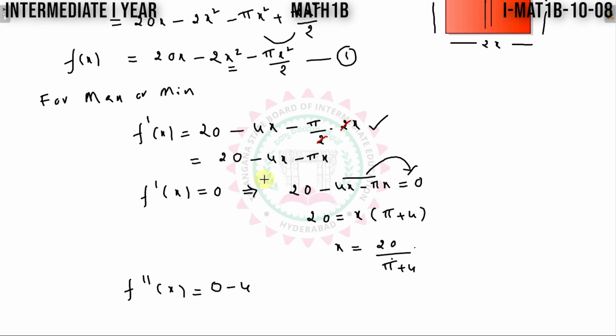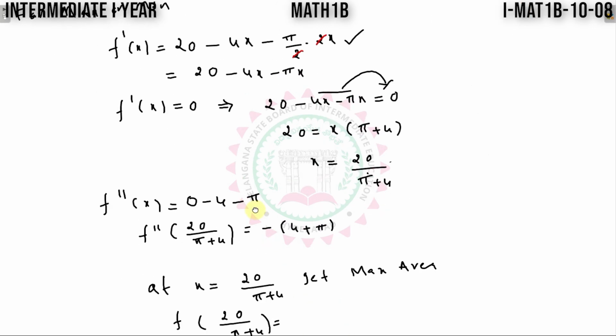Minus 4 constant as it is, x derivative is 1. Minus pi constant as it is, x derivative is 1. So f double dash at 20 by pi plus 4, since that is a constant function, I will get again the term only here. Pi is constant.